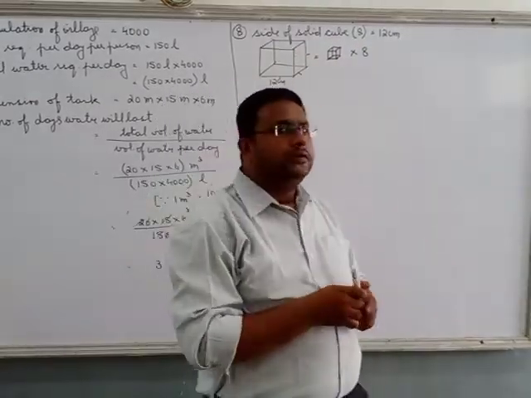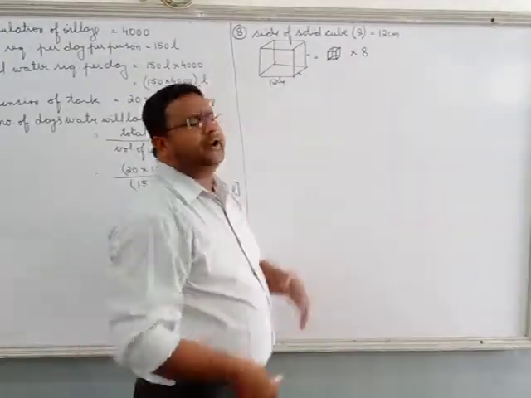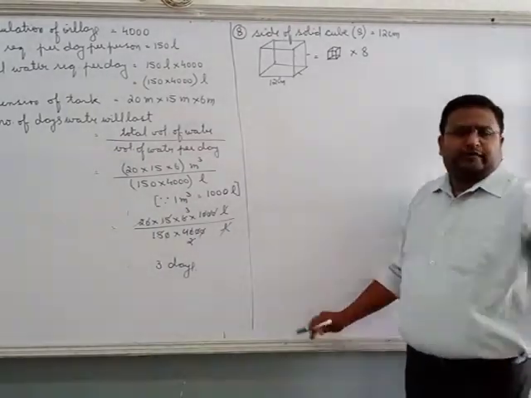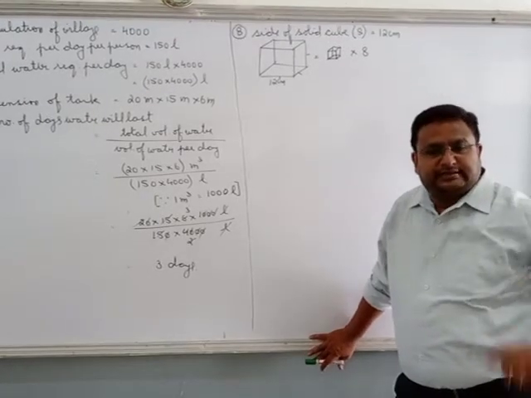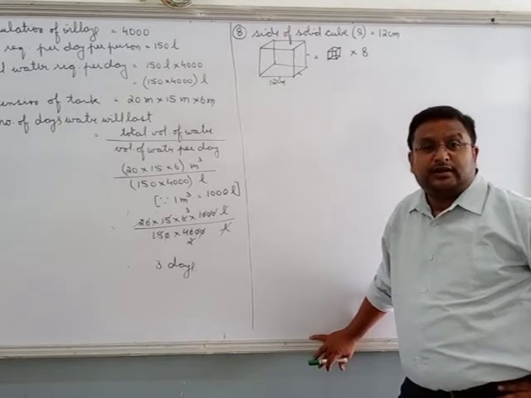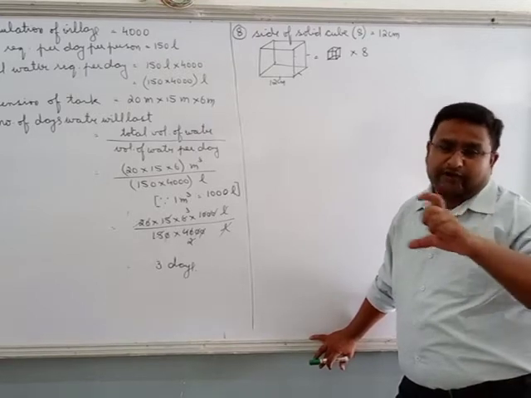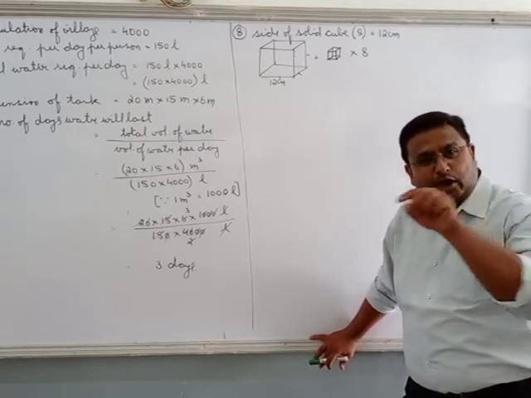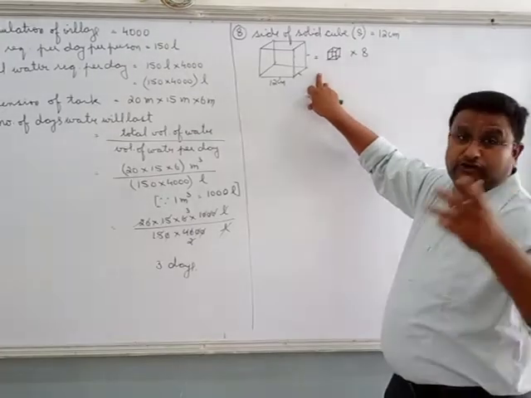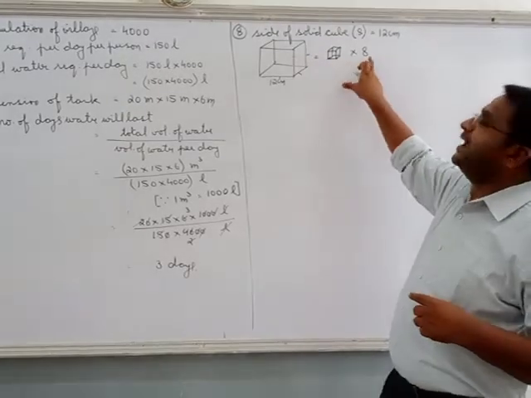Agreed or not? Yes sir, we agree. The volume does not change. We have a big cold drink bottle, a 2-liter bottle, and we have 10 friends at home. What do we do? We divide it equally. Yes, the glass is looking full, but instead of 10, now if 15 friends come, unnecessarily they came, now what happens? We want to get a full glass, so what do we do? We add water into that, so it is equal now. Yes, but here we are not adding any water because it is not a liquid, it is a solid. So the volume of one big cube is equal to the volume of 8 small cubes.